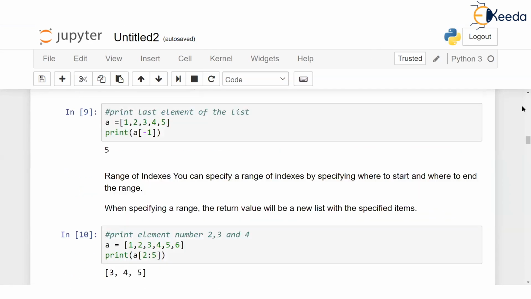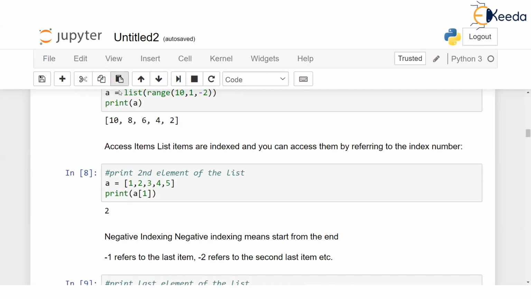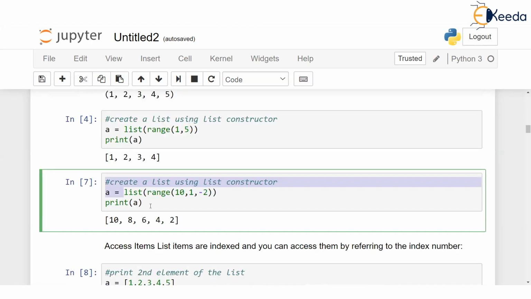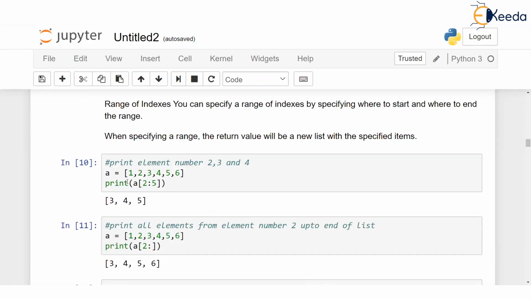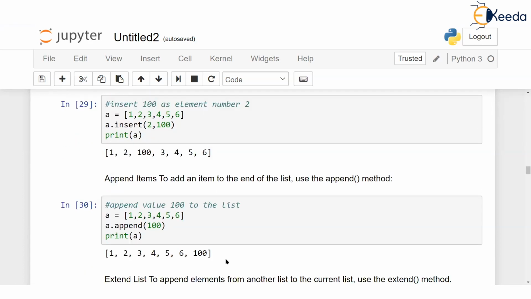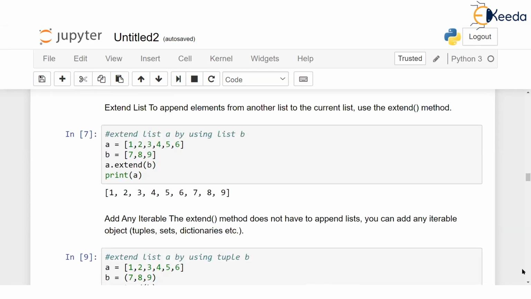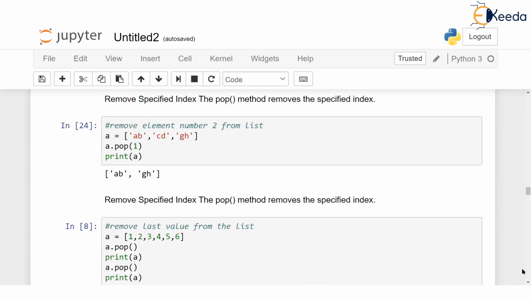Yeah, see this list constructor. I have discussed it here, and I have written the notes about it and the examples. And I have spoken about negative indexing. Also, in detail, slicing has been discussed with examples. Then append, what append does. Each function has been described properly. Extend, remove, everything has been explained here.